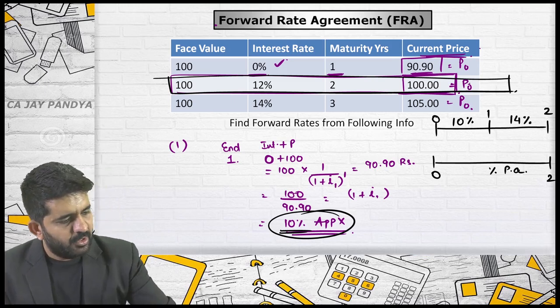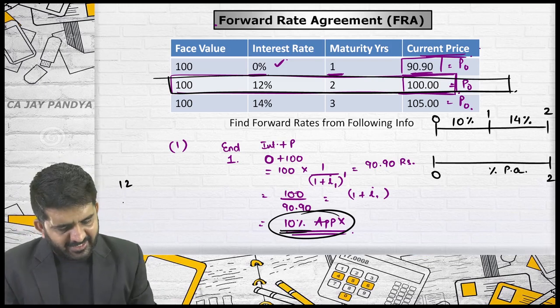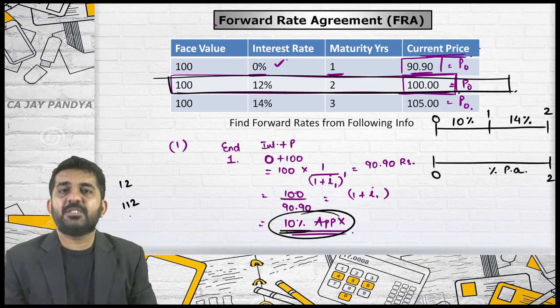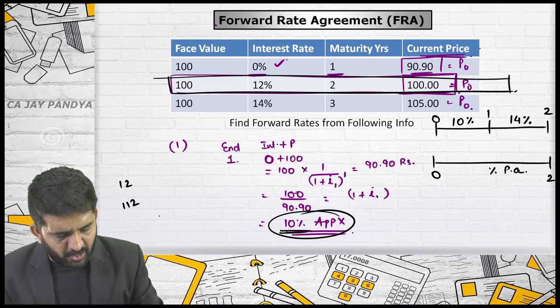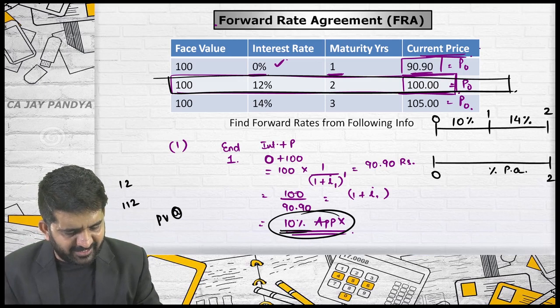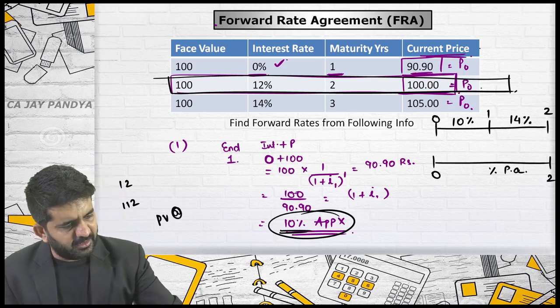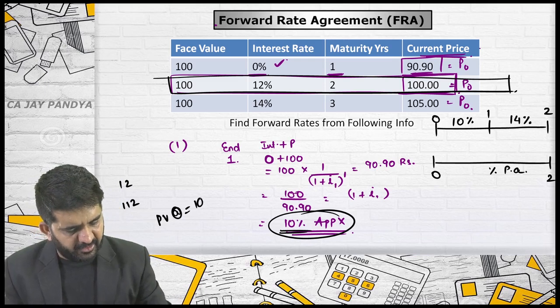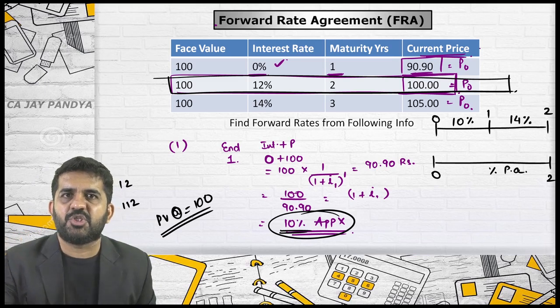I'll tell you how. First year you are getting 12 rupees. Second year you are getting 112 rupees. At what rate of interest? We don't know. But if we find out a present value at that rate, is it alright? Then my answer will be 100. Present value will be 100. Believe me, here the rate of interest is 12.